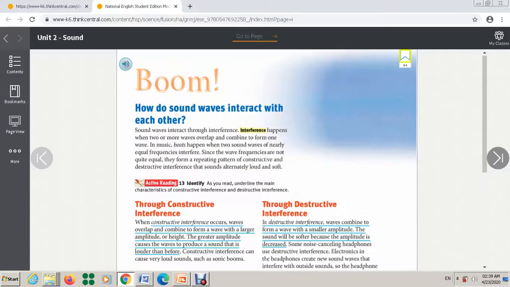54. On page 54, it's talking about interference. The meaning of interference is important. Highlight this part. It happens when two or more waves overlap and combine to form one wave. Okay, read this part here. Here let's talk about constructive interference and destructive interference. Let's talk about these two and the meaning of them.